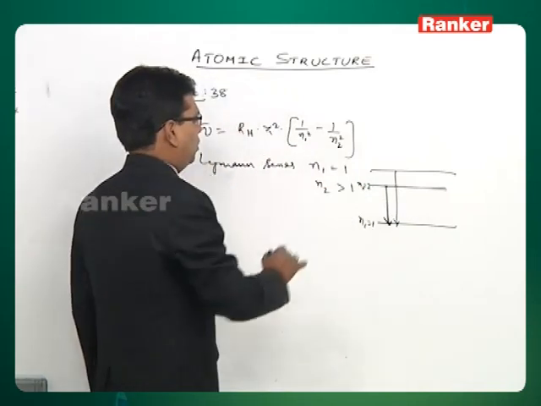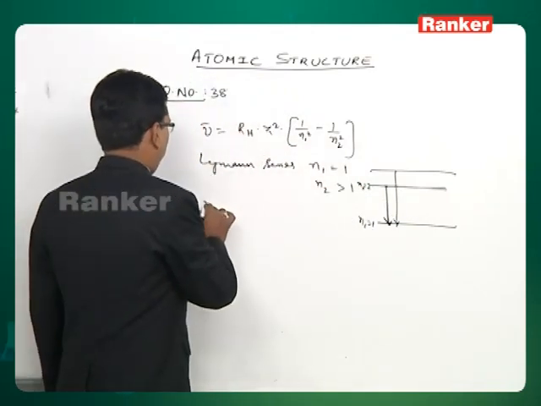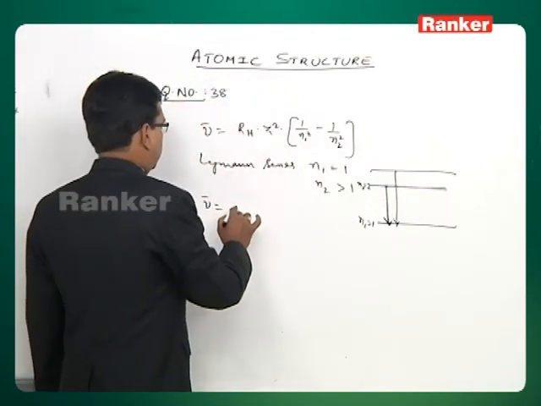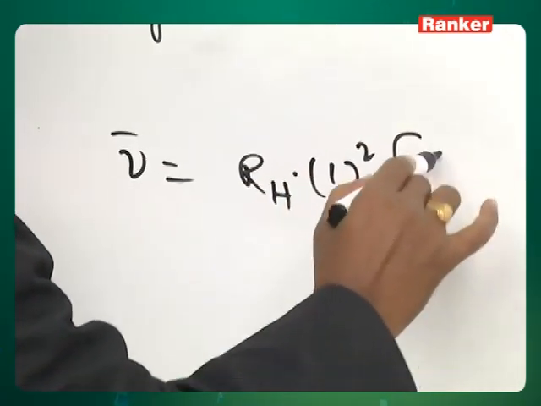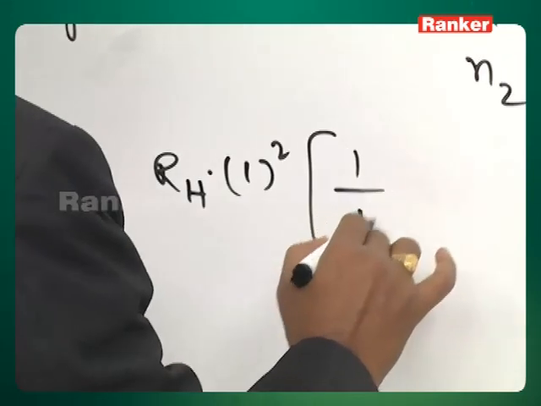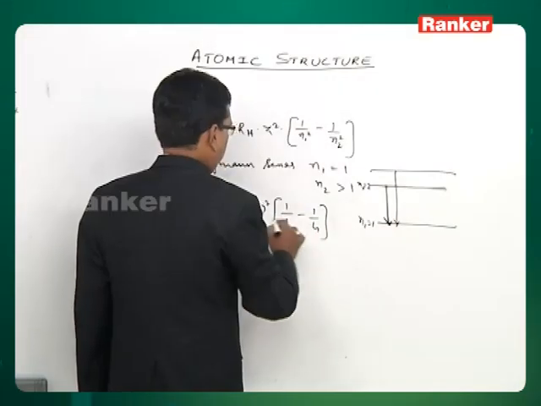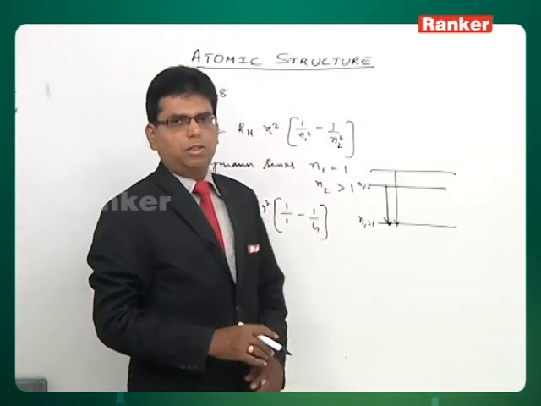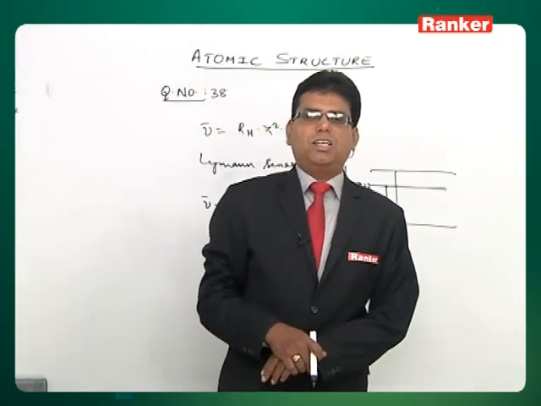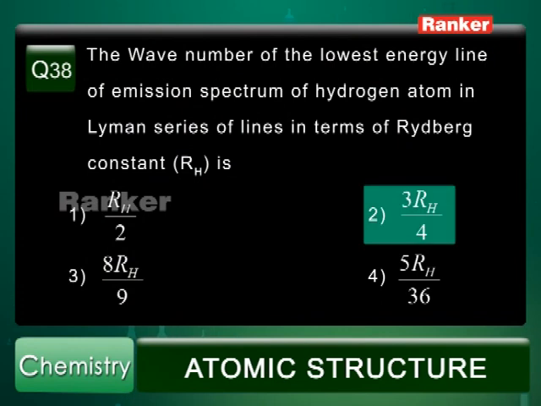When you substitute the values, nu bar is RH into Z square, for hydrogen 1 square, into 1 by 1 minus 1 by 4, that is 3 by 4. So it is 3R by 4. So nu bar is equal to 3R by 4 is the correct answer, which is option number 2.